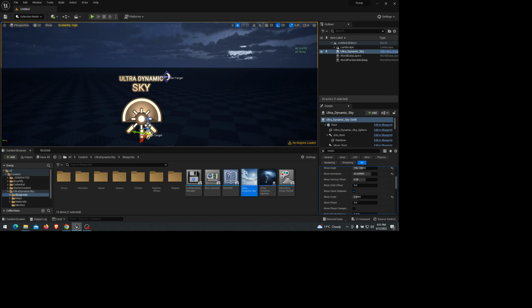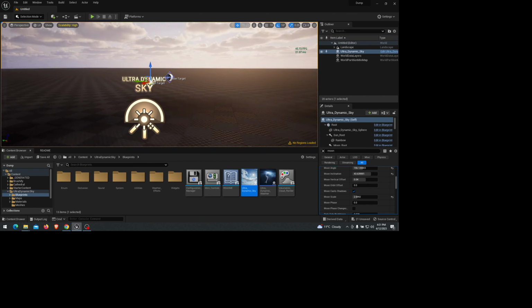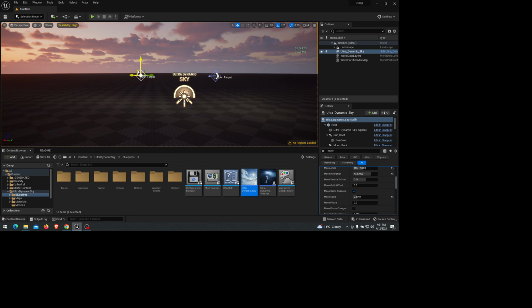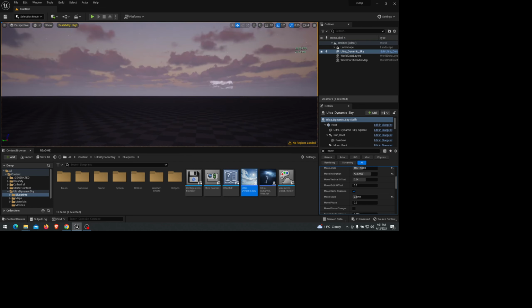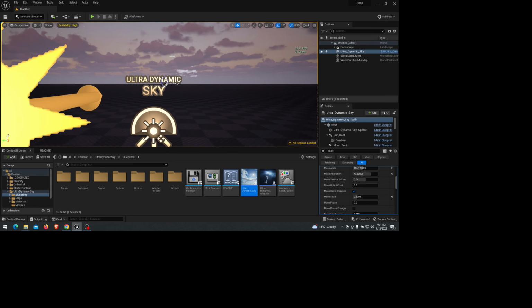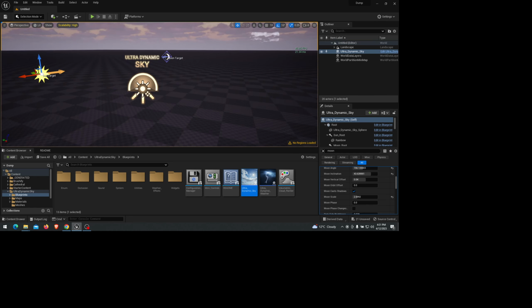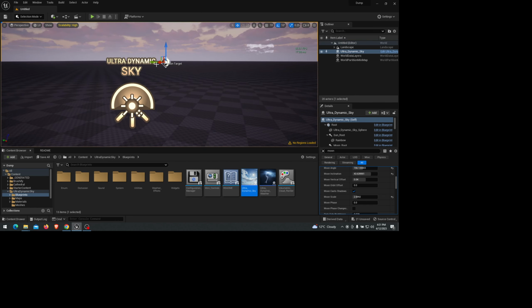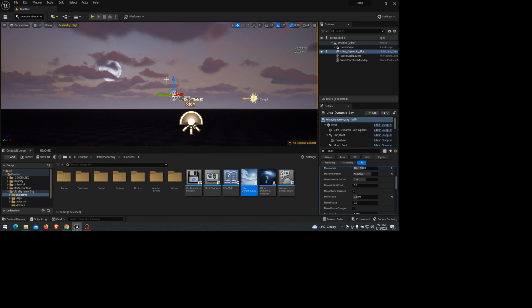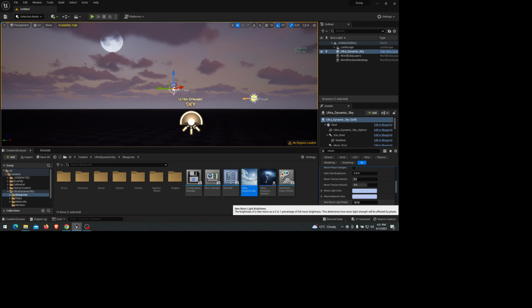And let's see if we can take the sun and put it on the other side. So we have the sun and the moon at the same time. Yeah, so that was pretty much it in a nutshell.